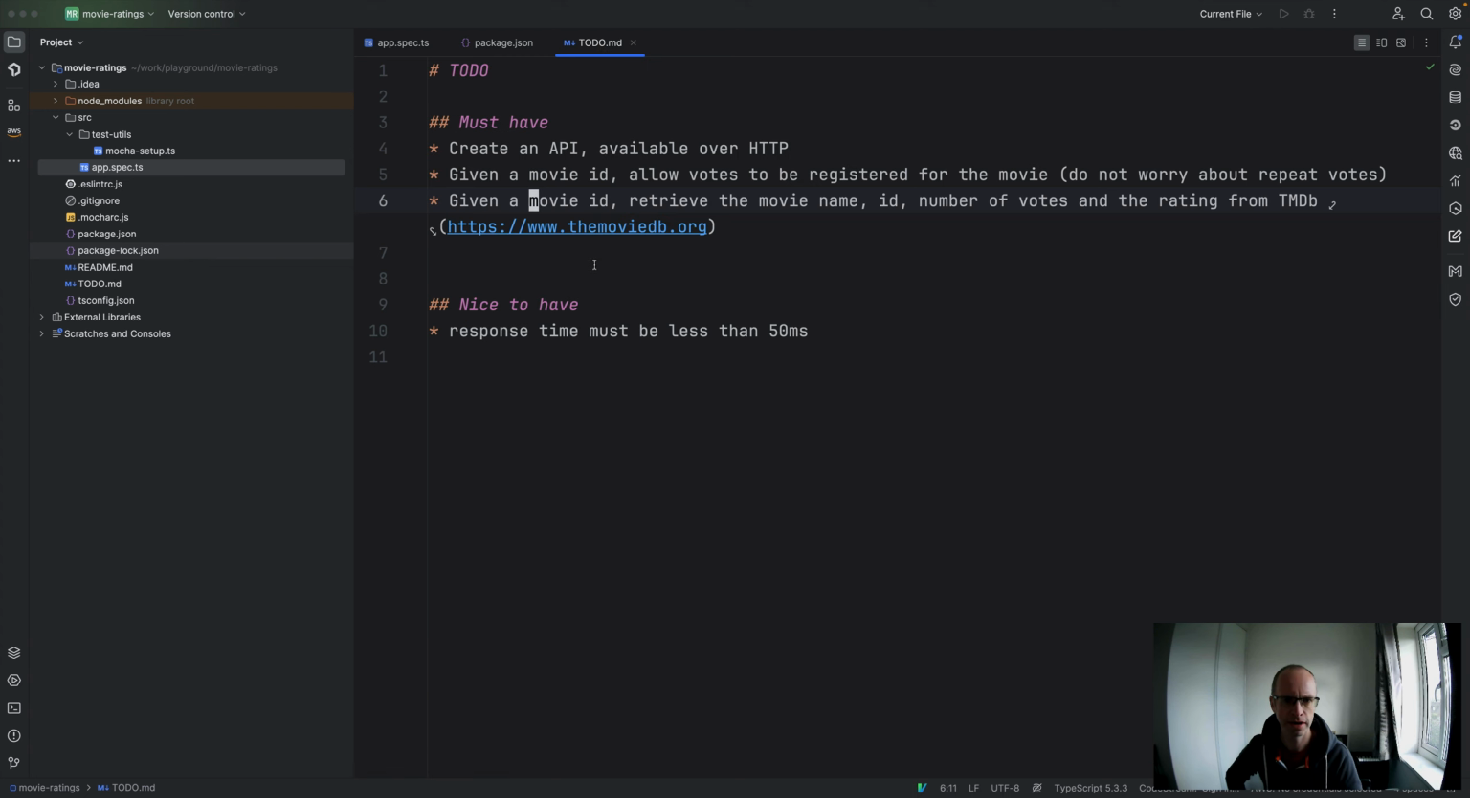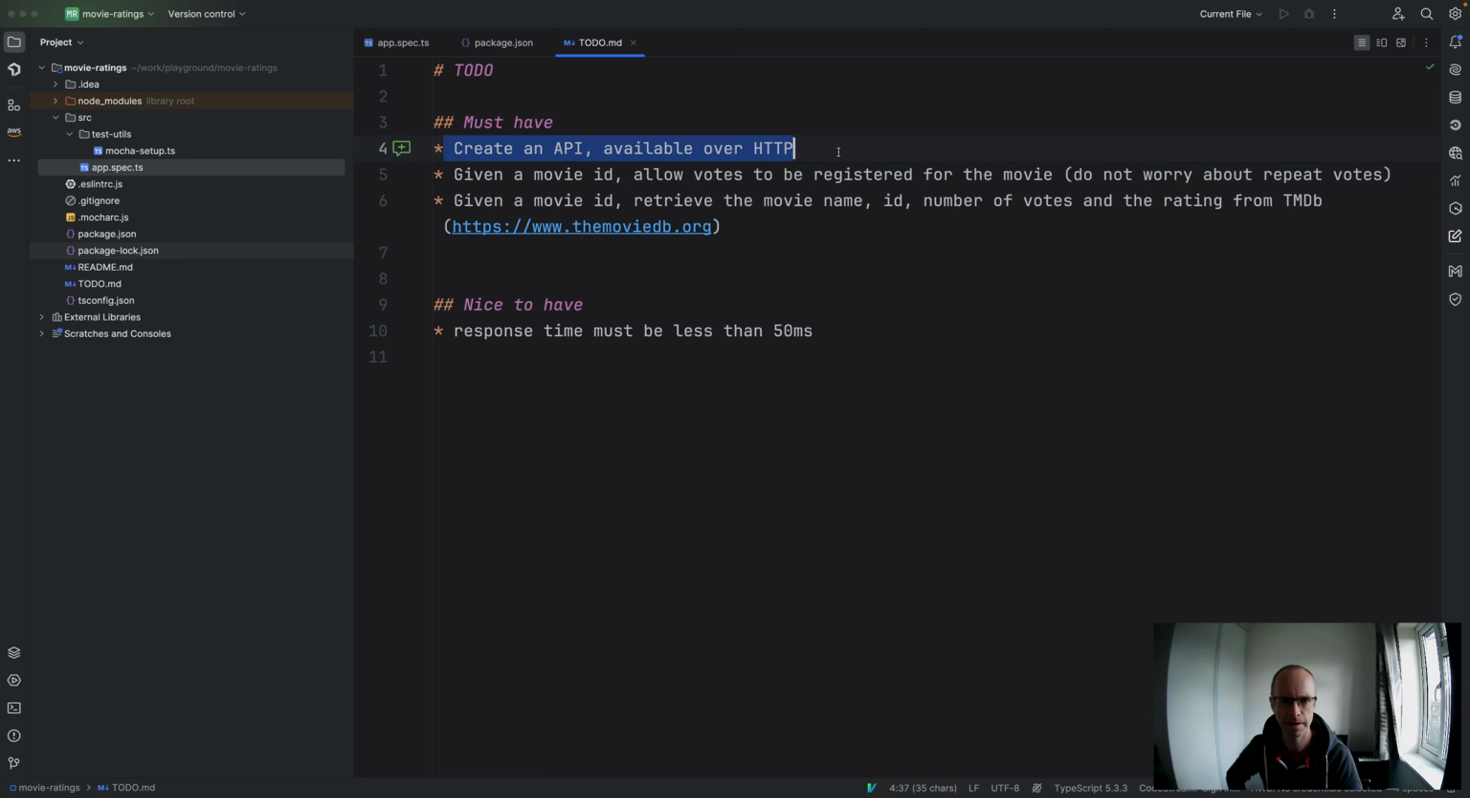So, just a reminder, our requirements: API available over HTTP; given a movie ID, allow votes to be registered for the movie; given a movie ID, retrieve the movie name, ID, number of votes, and rating from the movie database.